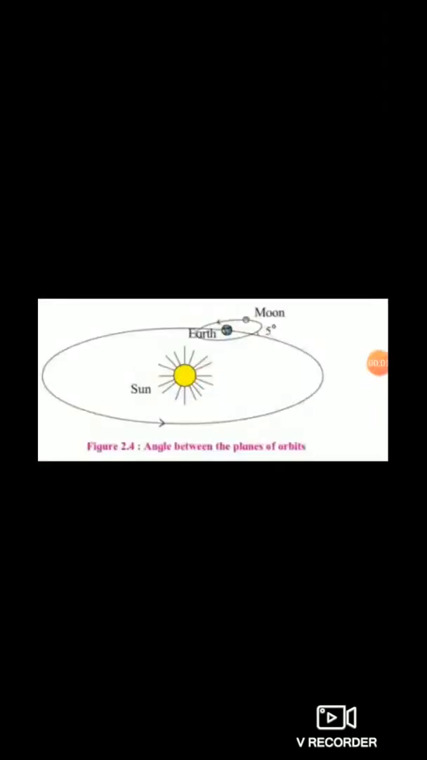Eclipses. So the orbital paths of the earth and the moon are not in the same plane. That we know very well, that in an eclipse the sun, moon and the earth are not in the same plane. The moon's revolution orbit makes an angle of about 5 degrees with that of the earth. You can see the picture. As a result, the moon intersects the plane of the earth's orbit twice during one revolution.